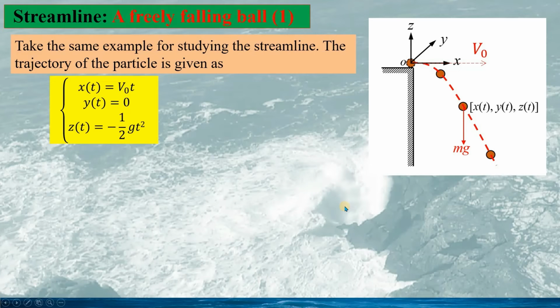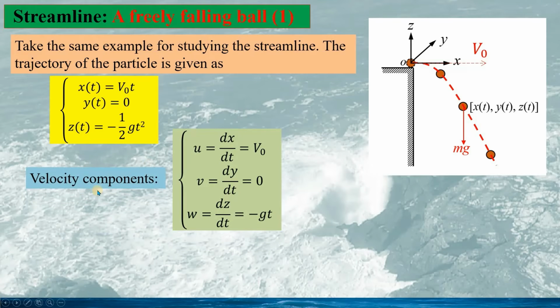And then we can use the same example for studying the streamline. We have obtained that the trajectory of the particle is given as this. So we can calculate the velocity component u given as this. v is 0 and w is given as this.